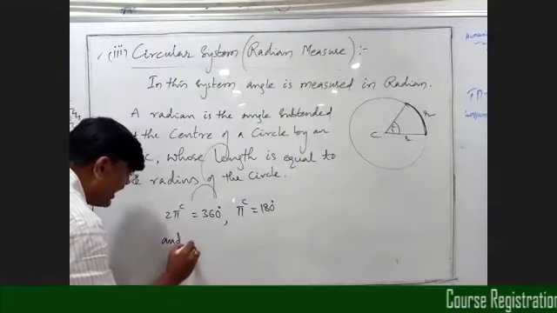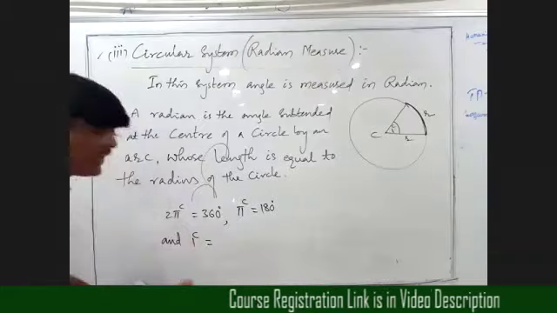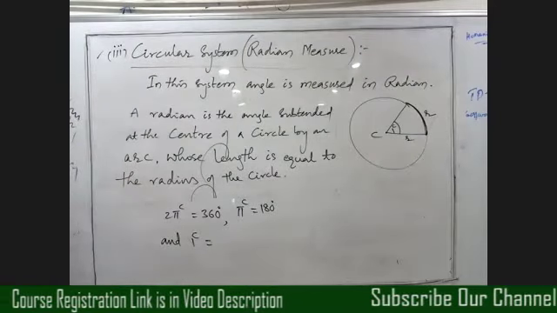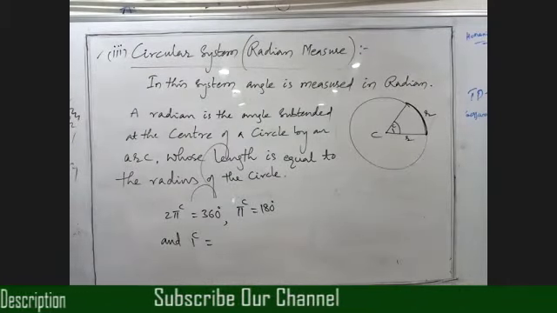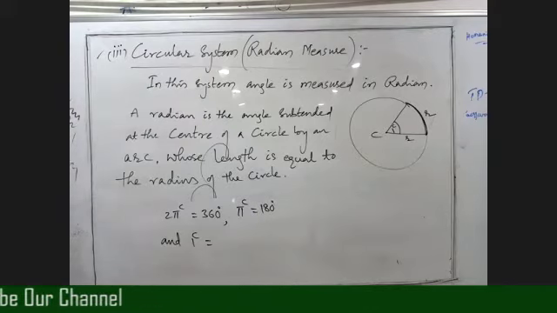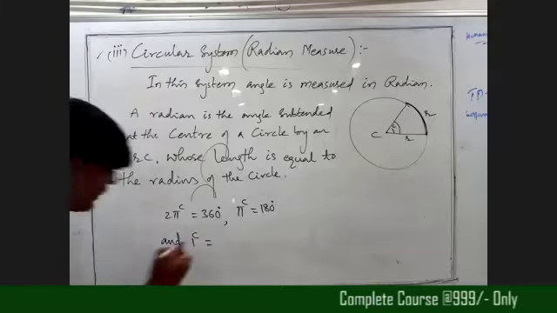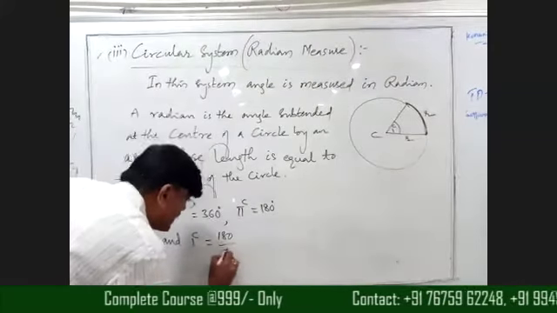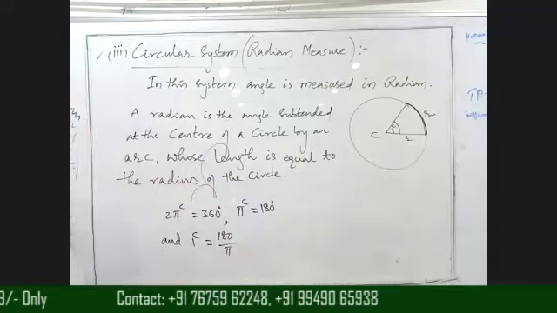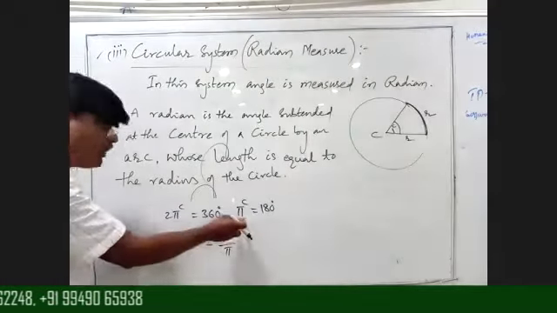Now tell me anyone, 1 radian equals to what? What is the value of 1 radian? Anyone? 1 radian equals how much, beta? Right, very good. 1 radian equals 180 by pi. So that means 180 by pi. Here pi is 22 by 7. Is it right, beta? From this only we can write.